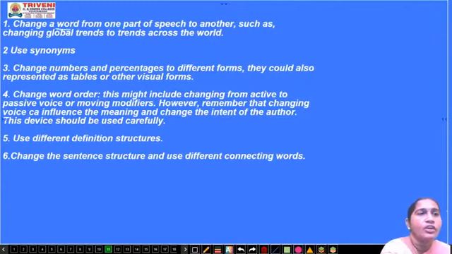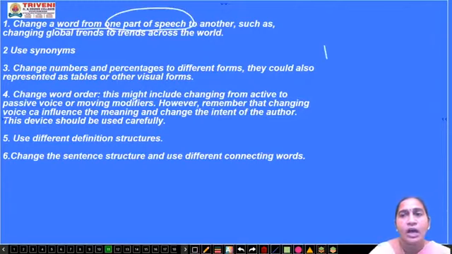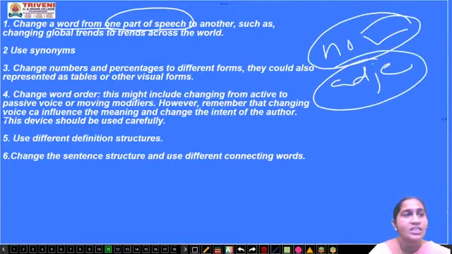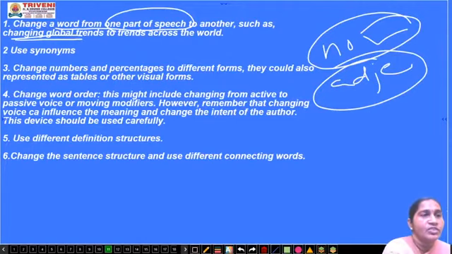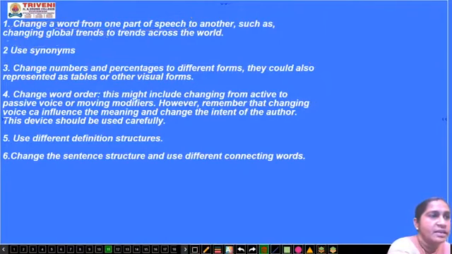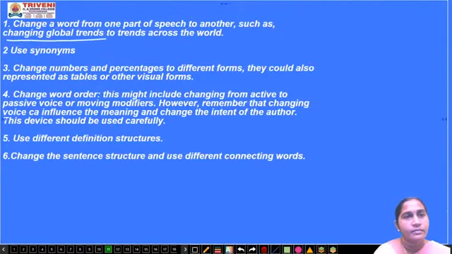Change a word from one part of speech to another, means from noun you can change into adjective. So these are different parts of speech you can change, such as, now see this one example, changing global trends. This is the example they have given. What is the example? Changing global trends. How they have changed: trends across the world.